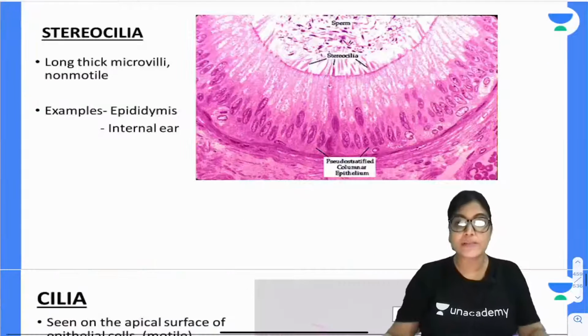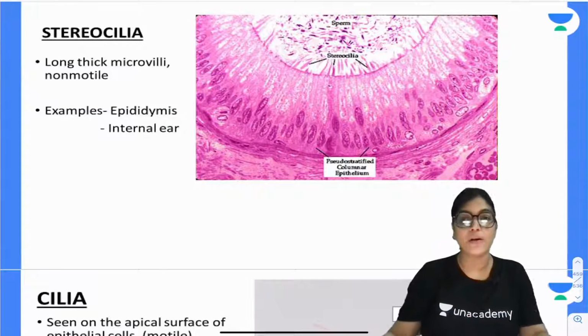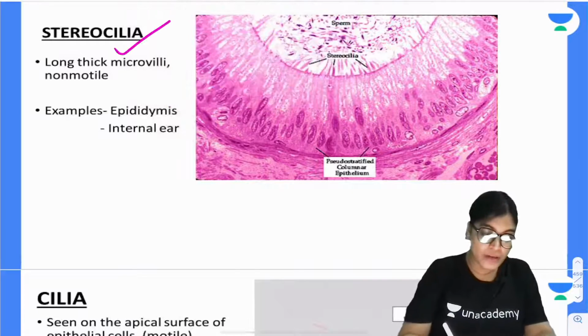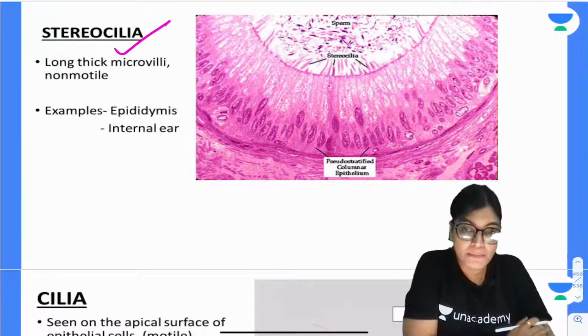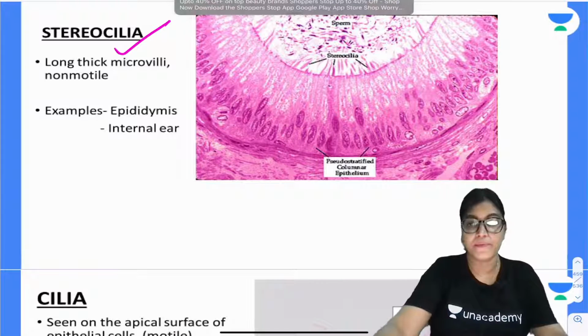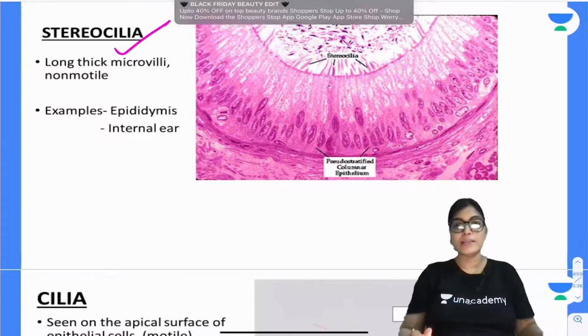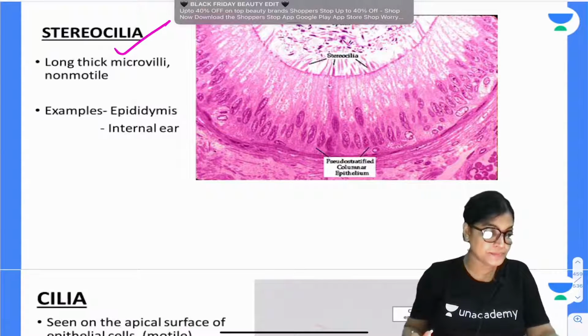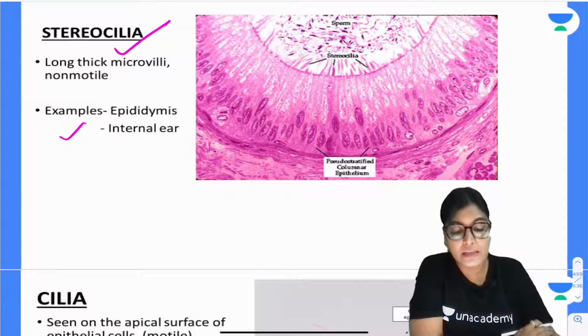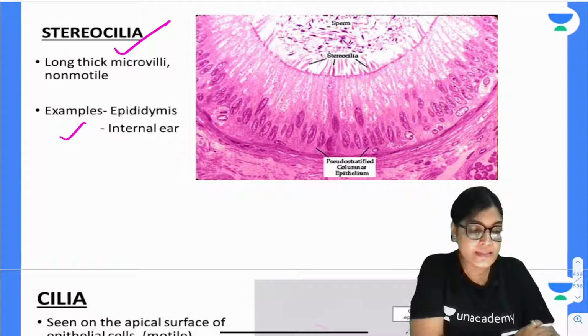Now, let's talk about stereocilia. Stereocilia are longer microvilli. Examples of stereocilia are that they are present in the epididymis and in the internal ear.